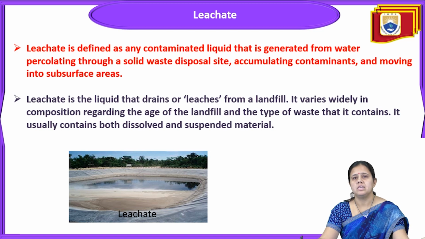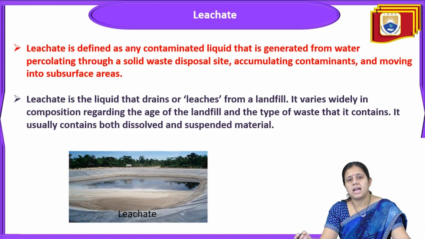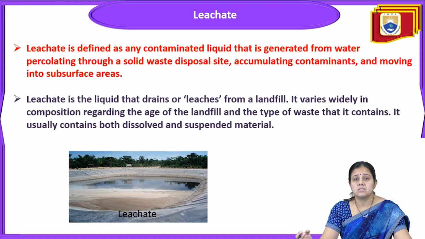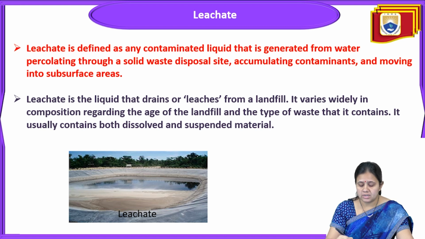Previously, I have discussed what leachate means and from where this leachate has been generated. As we have already discussed, all solid waste left over in the city that cannot be disposed of otherwise is disposed on the landfill. From the landfill, during the rainy season or because of the anaerobic condition inside the landfill sites, liquid percolation starts. That liquid percolation enters into the groundwater, and that liquid is called leachate.